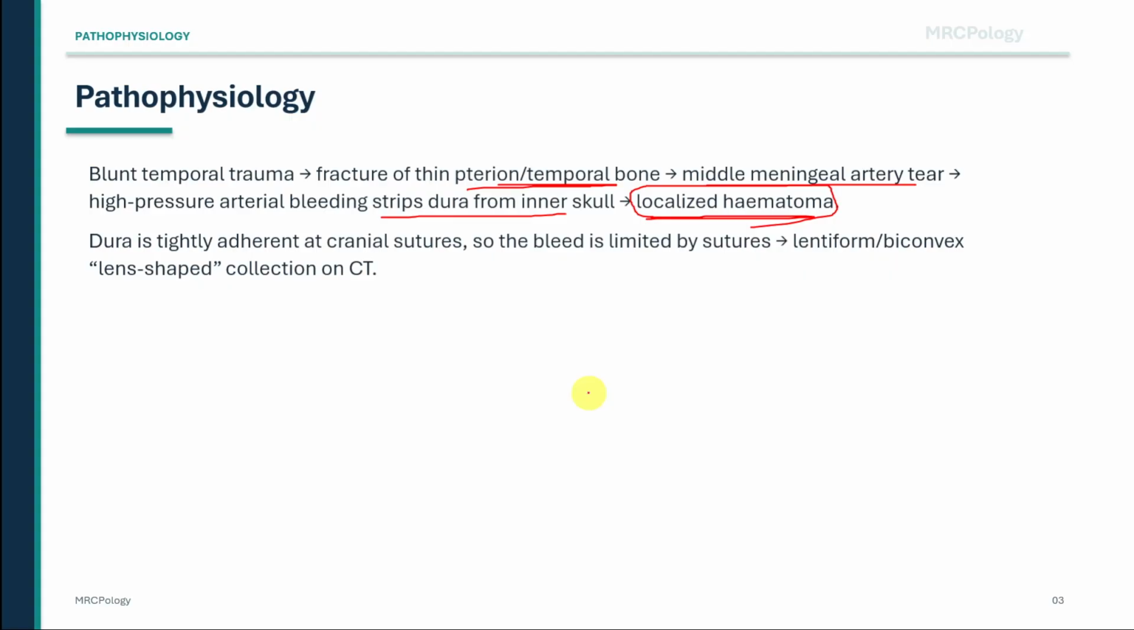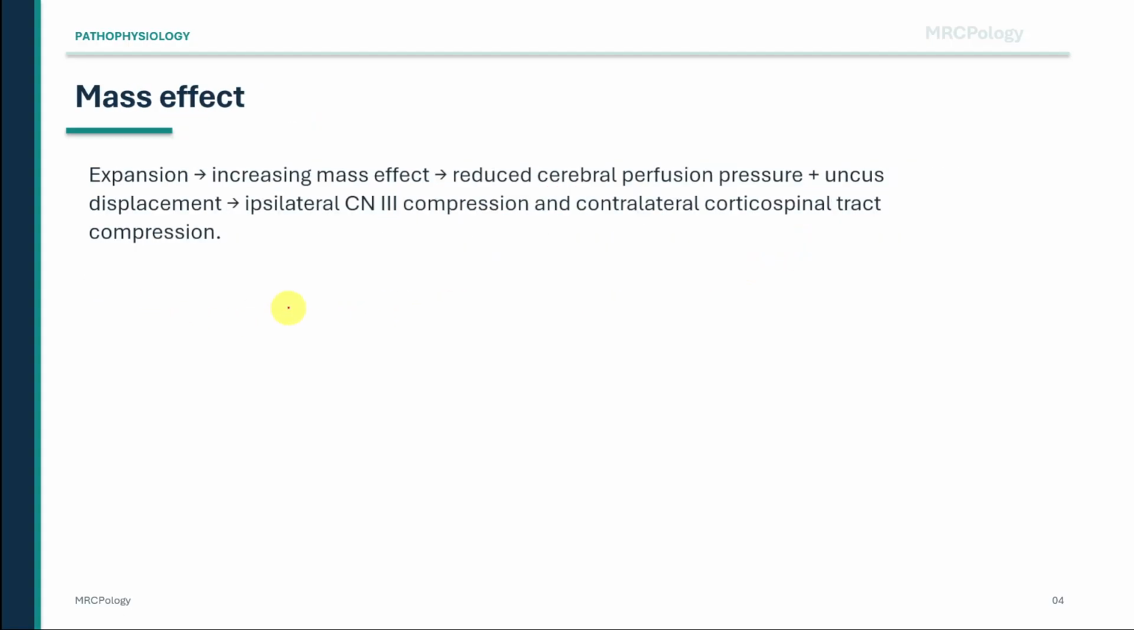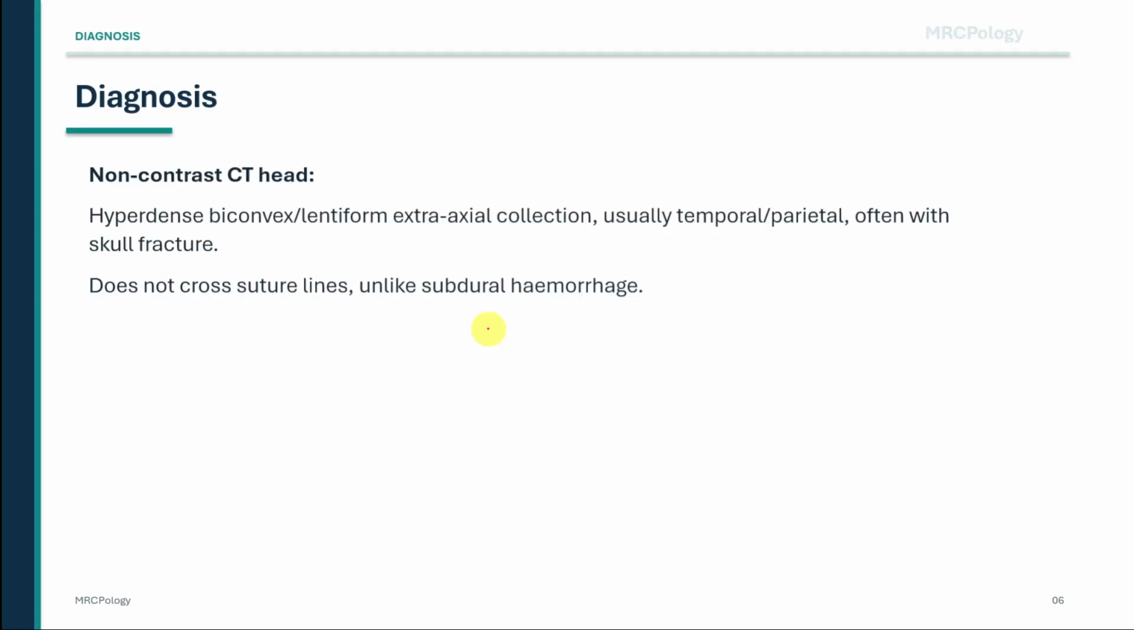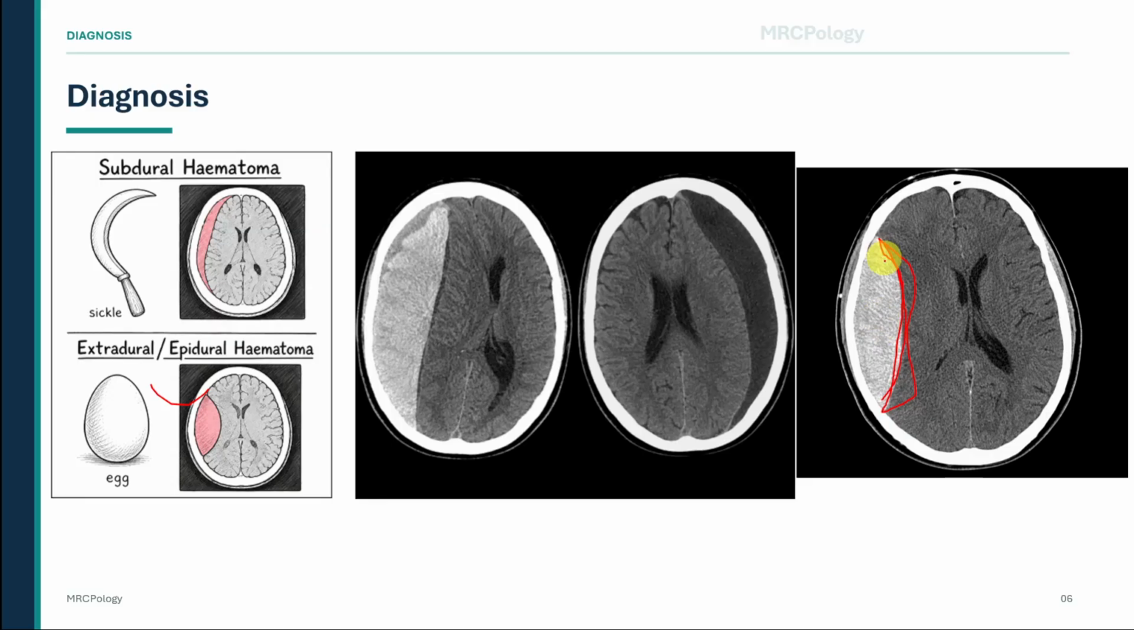The shape on CT comes directly from the anatomy. Because the dura is tightly attached at suture lines, the blood is trapped between sutures. It cannot spread widely across the hemisphere in the way a subdural bleed can, so it forms a biconvex, lentiform, lens-shaped, or egg-shaped collection. MRCP trap: extradural and epidural mean the same thing, and the classic CT description is a hyperdense, biconvex, extraaxial bleed that does not cross suture lines.